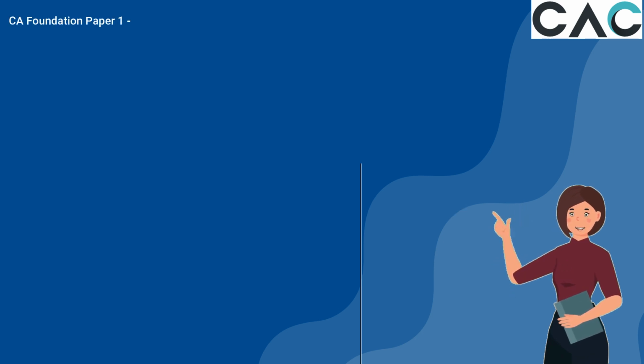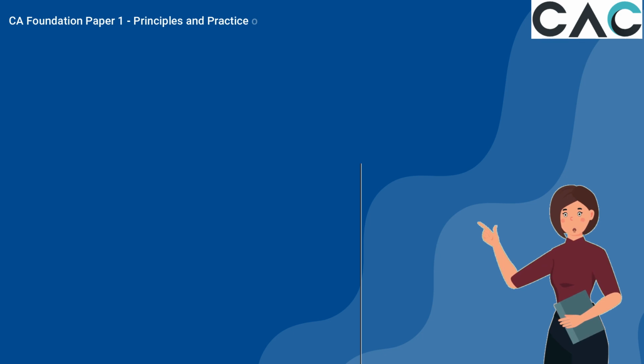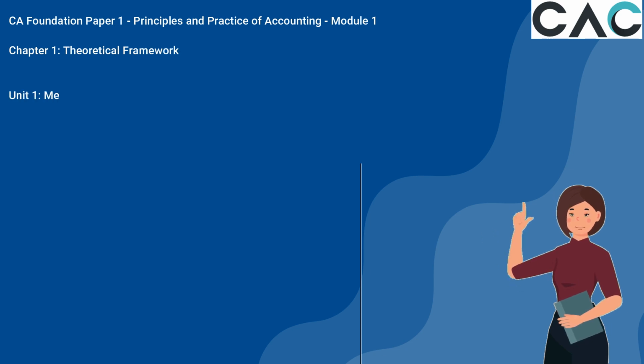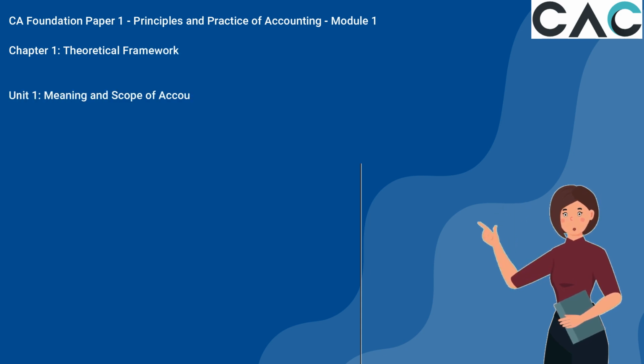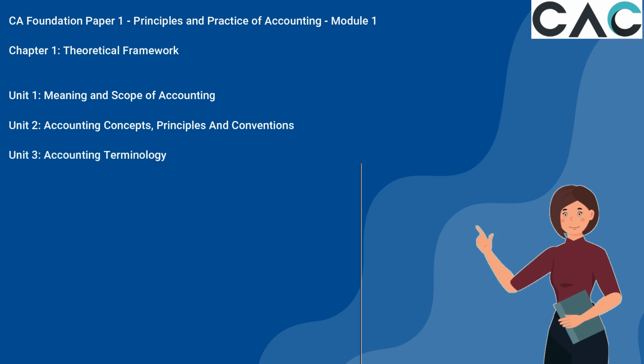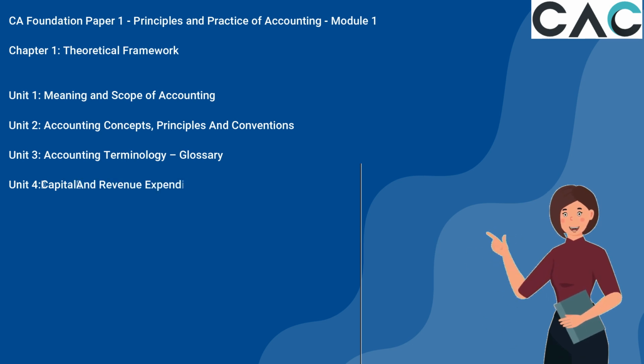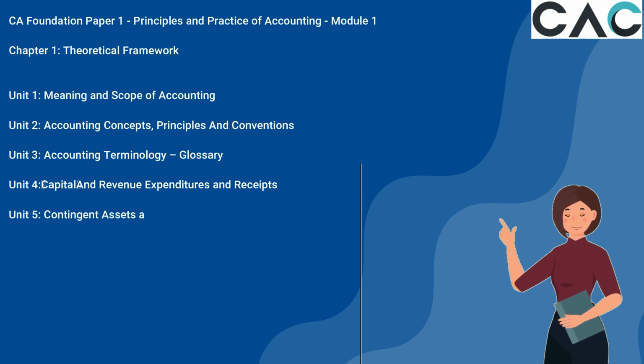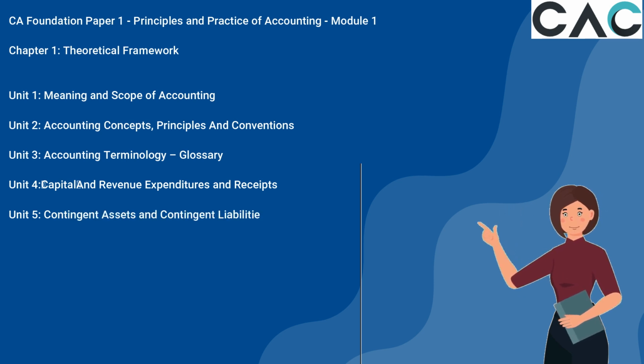CA Foundation Paper 1, Principles and Practice of Accounting, Module 1, Chapter 1, Theoretical Framework. Unit 1, Meaning and Scope of Accounting. Unit 2, Accounting Concepts, Principles, and Conventions. Unit 3, Accounting Terminology, Glossary. Unit 4, Capital and Revenue Expenditures and Receipts. Unit 5, Contingent Assets and Contingent Liabilities.